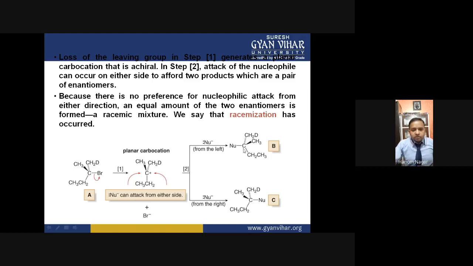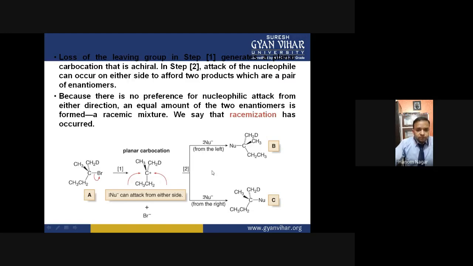If you talk about the configuration of these chiral centers, this and this, then if the configuration of this chiral center is, suppose, R, then the other will be S. The configurations of these chiral centers will be just opposite to each other. Okay.